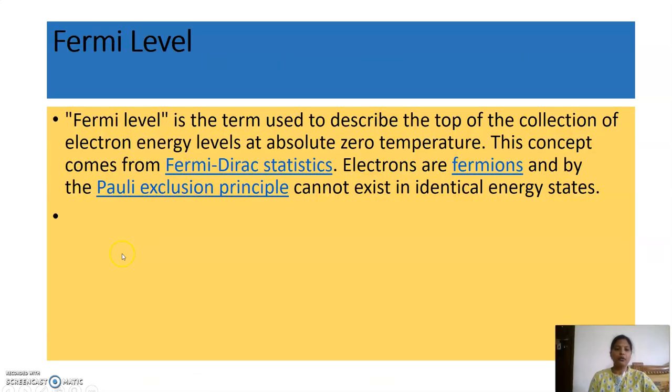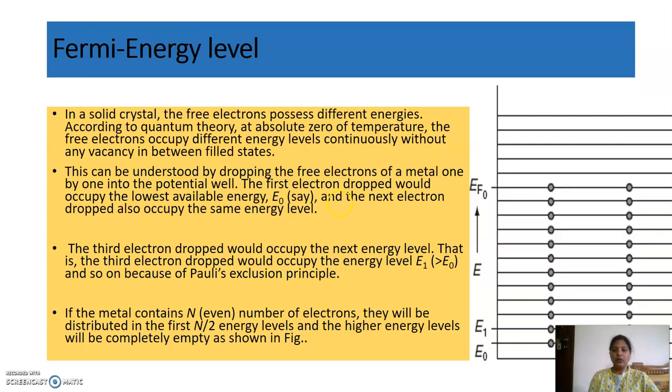Now we will discuss the topic of the Fermi level. This is a term which describes the top of the collection of electron energy levels at absolute zero temperature. This concept comes from Fermi-Dirac statistics, where electrons are fermions and obey Pauli's exclusion principle. In a solid crystal, the free electrons occupy different energies. According to quantum theory, energy levels are quantized. One electron comes to the energy level E0 and a second electron also comes to E0. The third one goes to E1 because it obeys Pauli's exclusion principle, and so on, each electron occupying the energy levels.